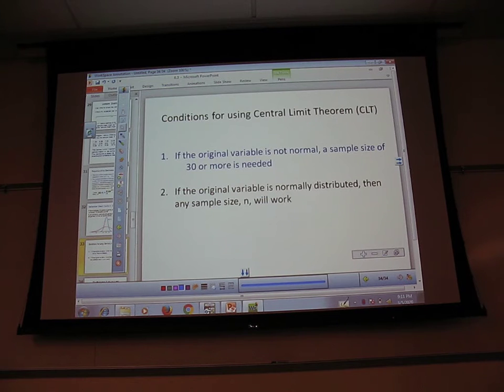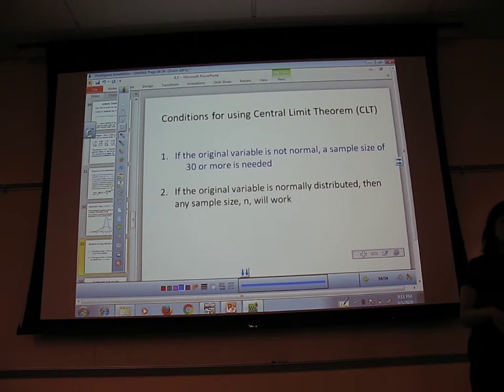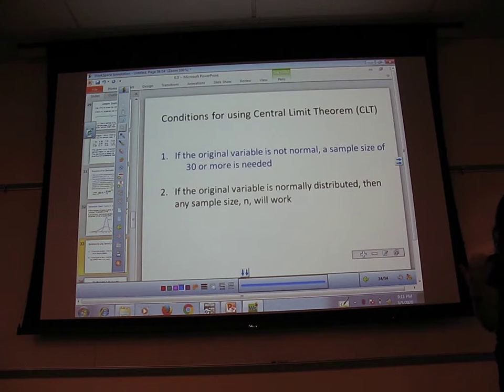Right, and that kind of makes sense because if my n is 1, sigma over the square root of n, what's the square root of 1? 1. Sigma over 1 is just itself, so it would have the same standard deviation. It wouldn't change at all.